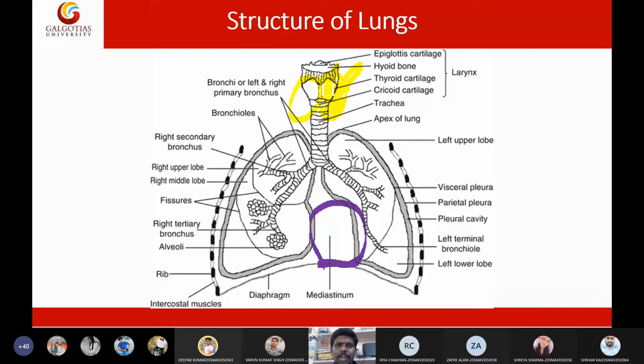On the top portion you have the larynx. The larynx is composed of different types of cartilage. It has the epiglottis cartilage, the hyoid bone, then the thyroid cartilage and the cricoid cartilage. The cricoid cartilage is essential for maintaining this one.